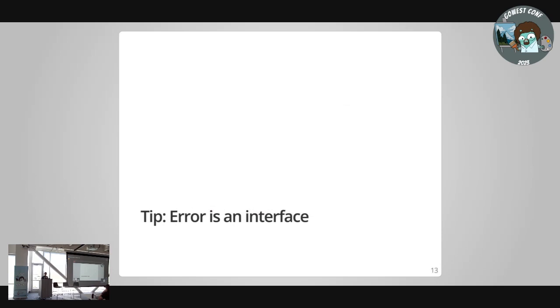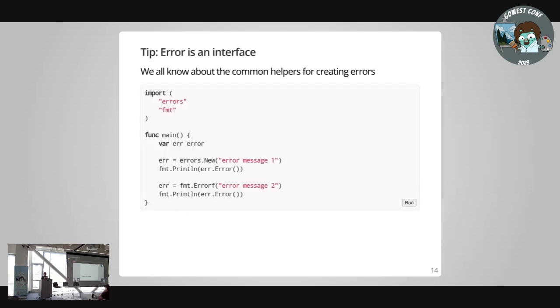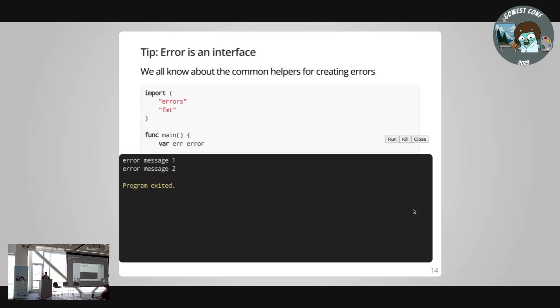So the quick tips, errors in interface. I imagine we're going to talk a lot about this in the next upcoming panel, because this is one of the things that gets people a lot, and they just underutilize errors, right? They're sending them around a lot. They're using them only in string format. And you think errors are magic because you use errors.New or you use fmt.Errorf. Both of these things do return an error. And I bring this up because if you say, well, I've never used an interface in Go, you're lying because you use it all of the time. Every single time you receive an error, you're receiving an interface.